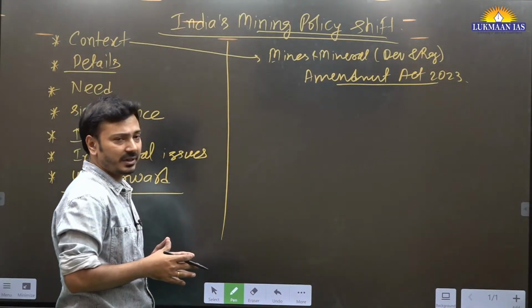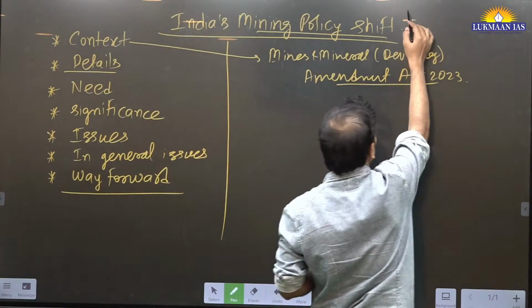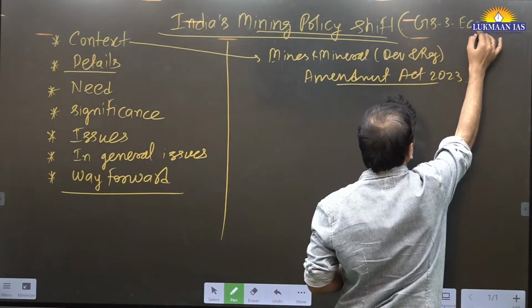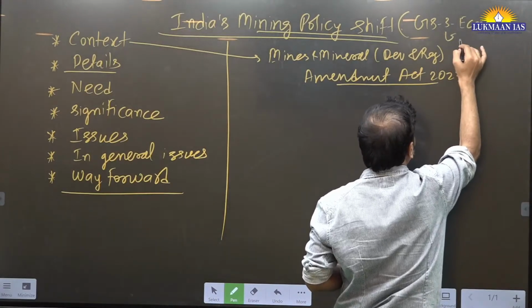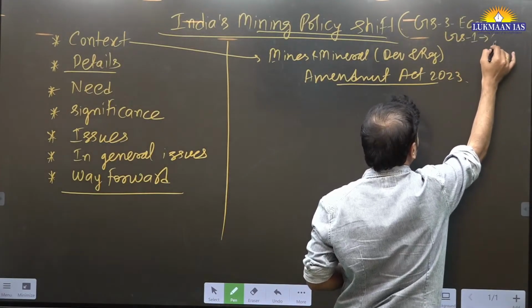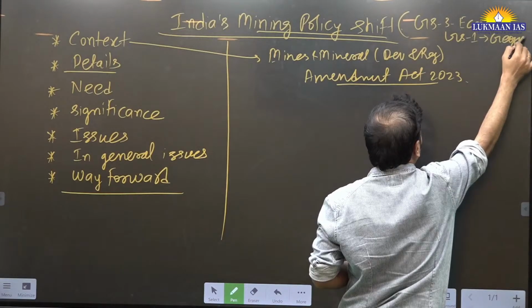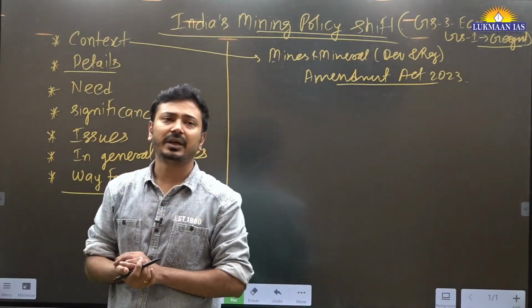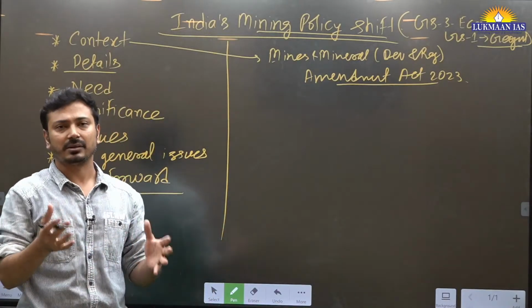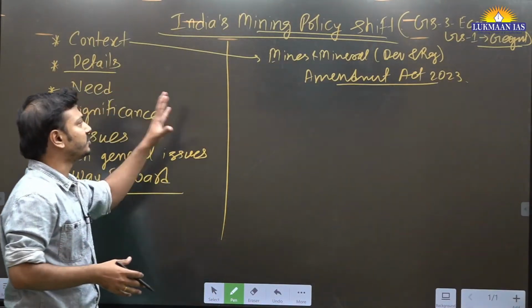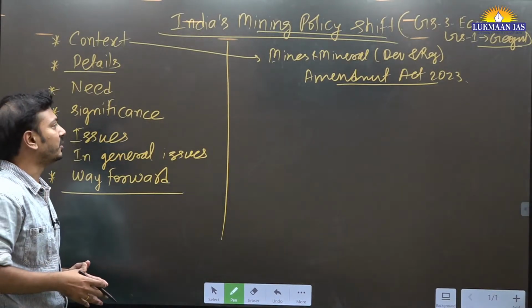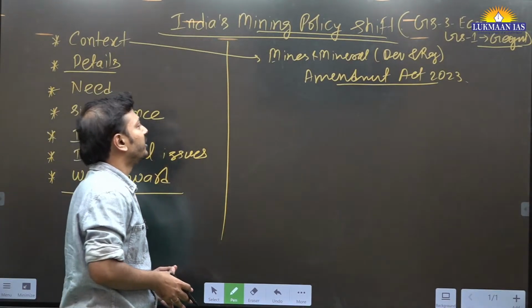This topic can be relevant in GS 3 paper, economy part, of course, and along with that GS 1 also, geography part. In the description of this video, we are attaching the detailed subject matter for this topic. You can download that PDF and read it later on as a part of your study material.